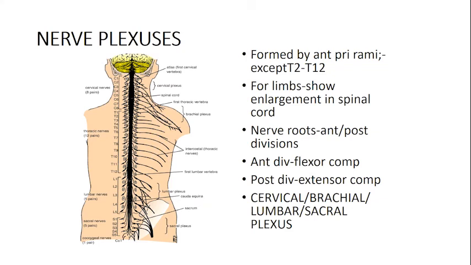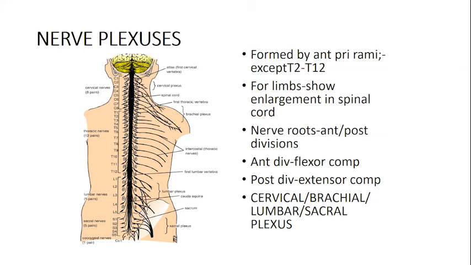Because your limbs, upper and lower limbs, are going to function more. You form a brachial plexus and the lumbar plexus. That is why you are going to see these enlargements at the level of the brachial plexus and at the level of the lumbar plexus. Limbs show enlargement in the spinal cord. So that is why we have enlargements, because a plexus is formed and more function has to be performed.